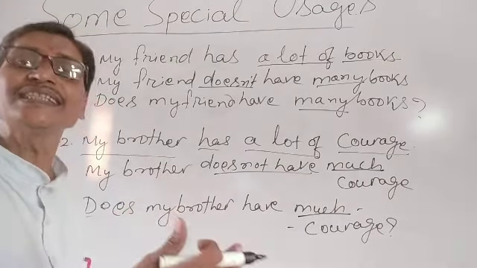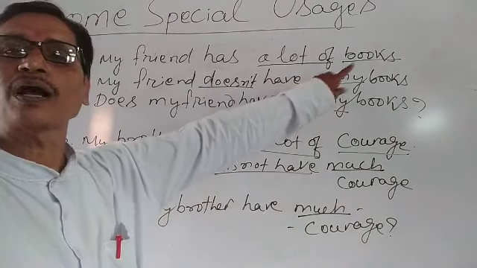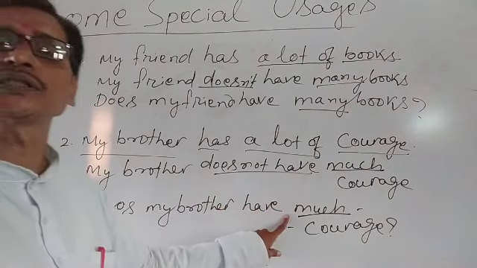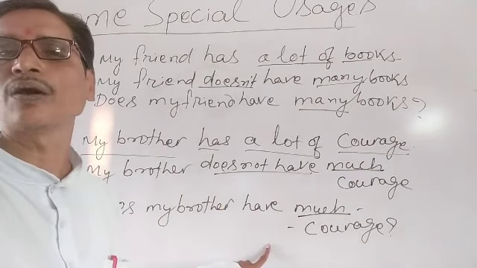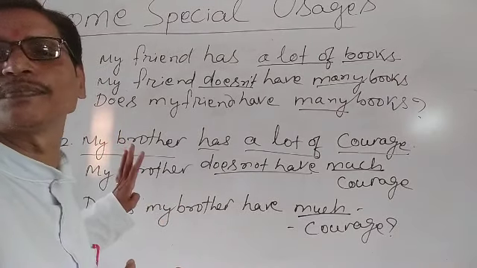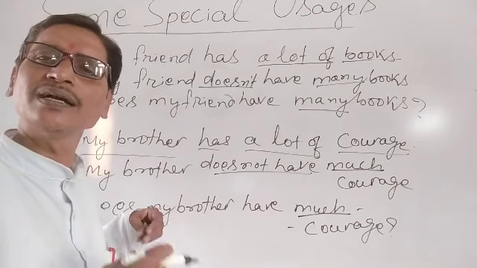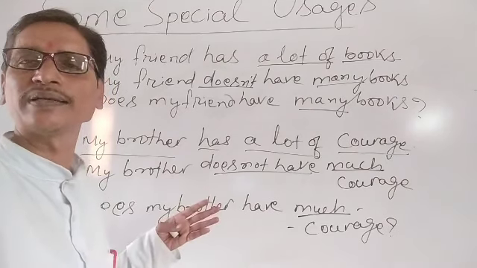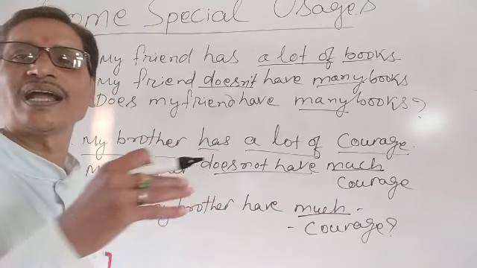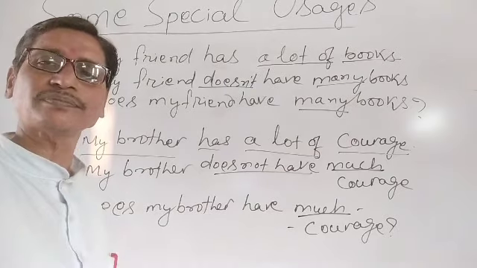When our sentence is negative or interrogative, we use many for countable nouns and much for uncountable nouns. You will understand better from these examples. We will have several such examples. We will understand carefully one by one. Okay? Understood? Clear? Okay. Let me write some other things as well.